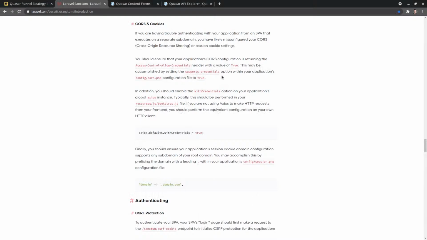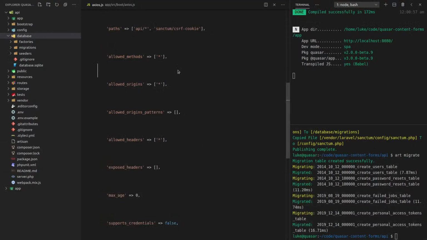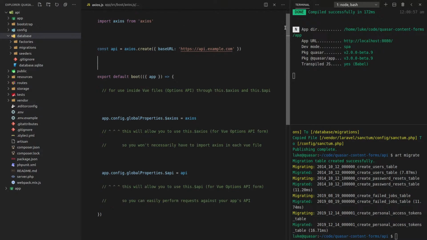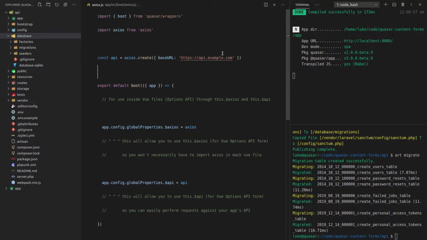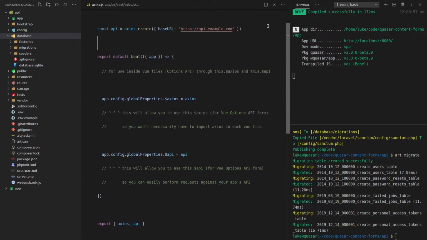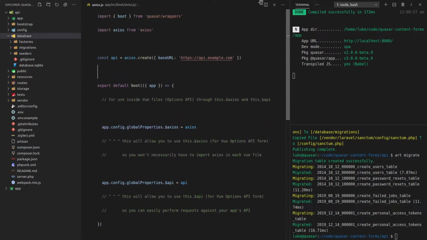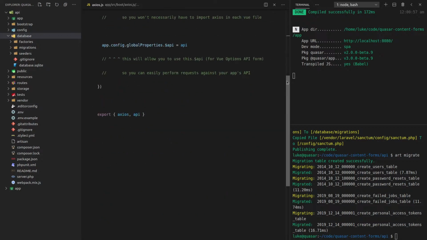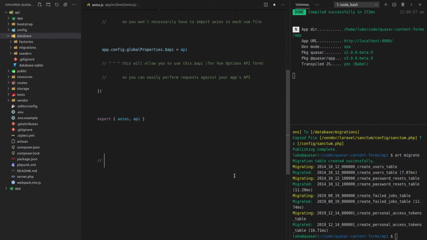All right, so let's come back here and let's install Axios. In fact, I think we already have Axios. Yes, we do. Okay, the way Axios is installed is different using this version of Quasar. In fact, I don't think we need to install it at all. I might just import it. I don't feel like it needs to be sitting on my Vue instance. By installing it, it basically just allows us to do stuff like this. We can say like Vue, or if you're inside a component, this.$axios and send requests.